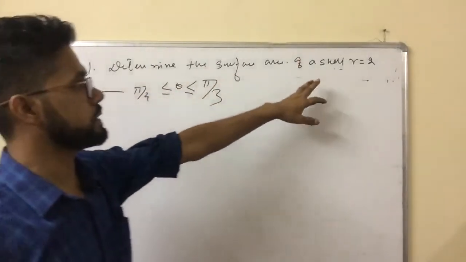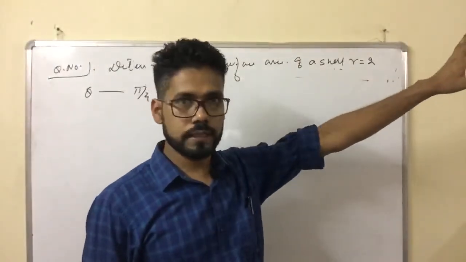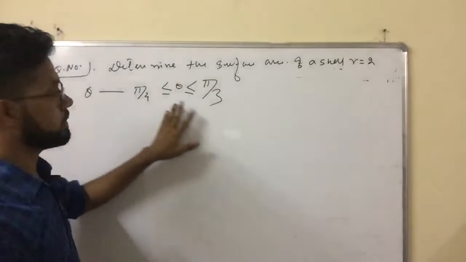Determine the surface area of a shell of radius 2, where theta is given like this.